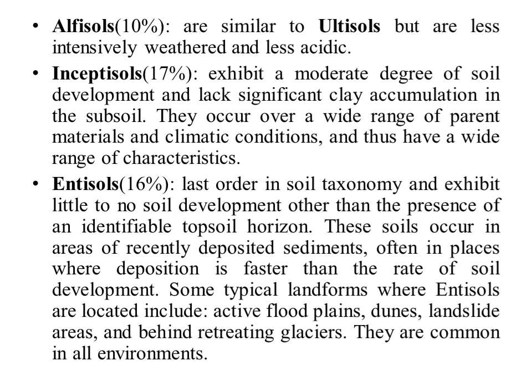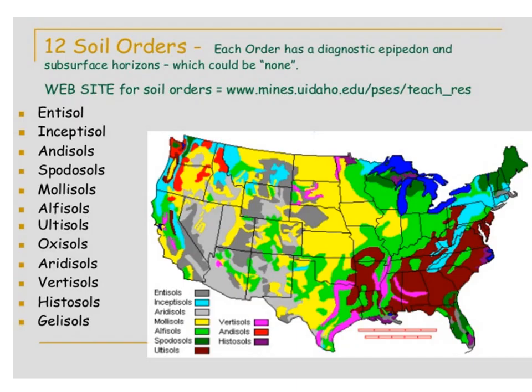These soils occur in areas of recently deposited sediments, often in places where deposition is faster than the rate of soil development. It means if there is organic matter present, it decomposes faster compared to the accumulation. That's why organic matter is low in inceptisols. They are common in all environments, and inceptisols make up the second largest group of soil after entisols.